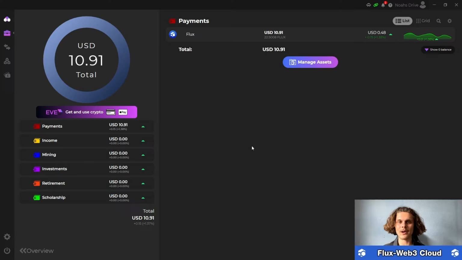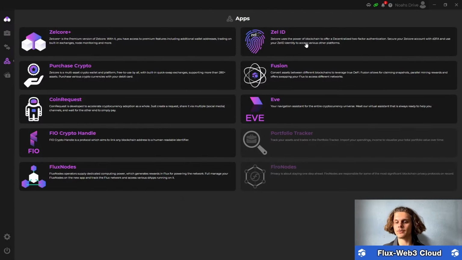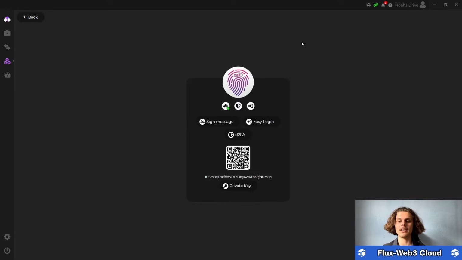Now our Flux arrived, but before we head over to the Flux Drive and buy ourselves the decentralized storage, I want to show you one more thing. So hop over onto apps and to ZelID, because we didn't do that yet. And the ZelID is basically your two-factor or your decentralized two-factor authentication. It is a 4-digit code, and you'll have to put that in when logging in, when signing a transaction, and this is just more security, and I would encourage everyone to do that.